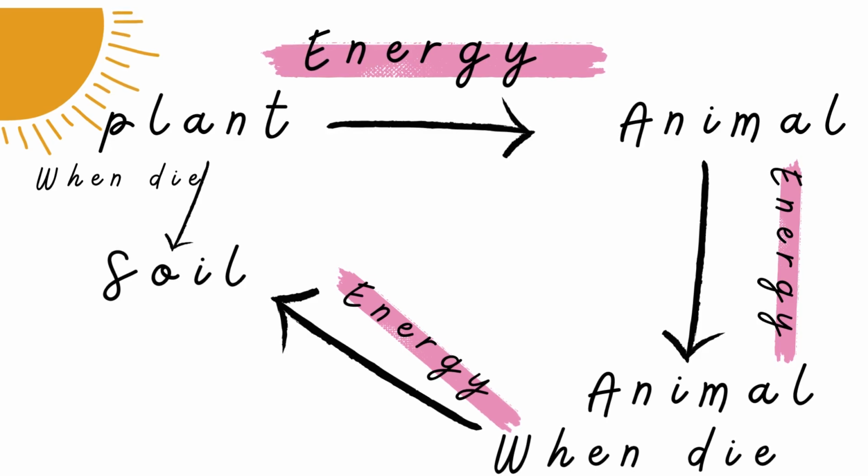So as you see here, the plant gets energy from the sun to survive and live. And then the animal eats the plant, so it gets the energy. So the energy flows from the plant to the animal, and this animal is eaten by another animal, so the energy will flow to this second animal until this living organism dies, so the nutrients return back to the soil and the plant gets these nutrients and so on. So this is the energy flow.